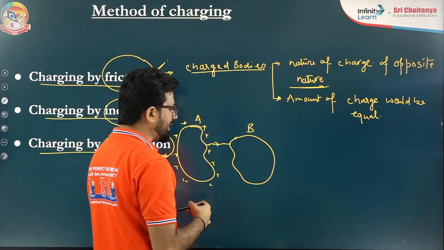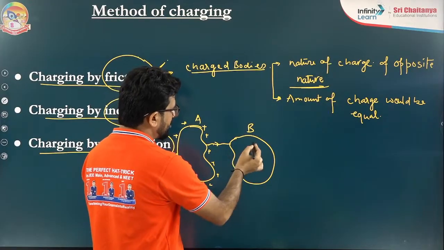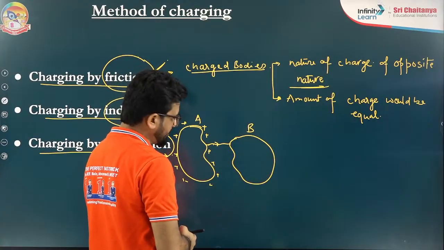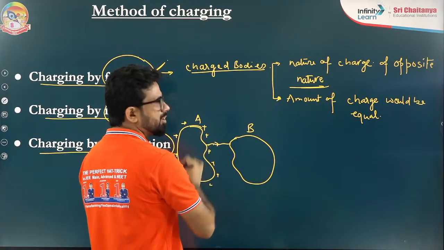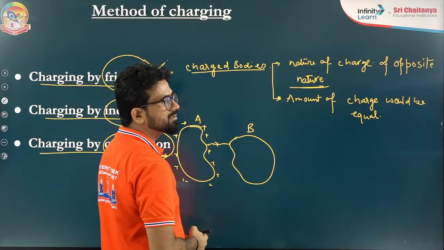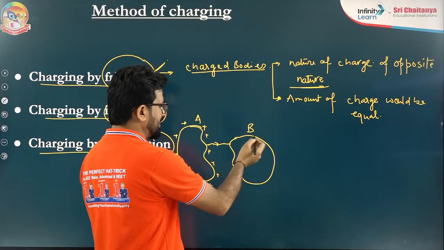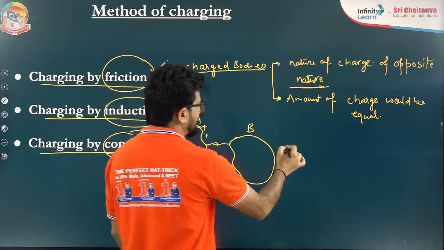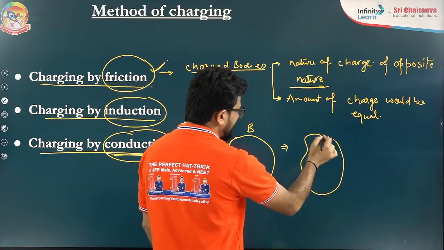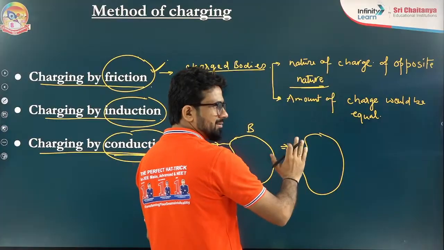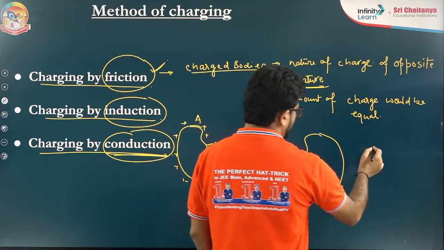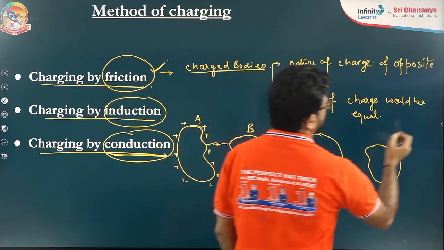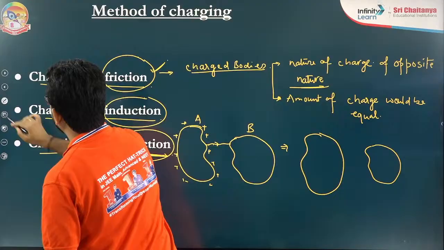You can answer in the chat box, but I'm replying here. Because B is neutral, I'm assuming it, and both are conductors, and A is positively charged. So definitely protons cannot move, so electrons will come out. The electrons from B will come to A, and then what will happen after some time? We will see this is body A, assumed to be the same picture. I'll try to make it a similar kind.